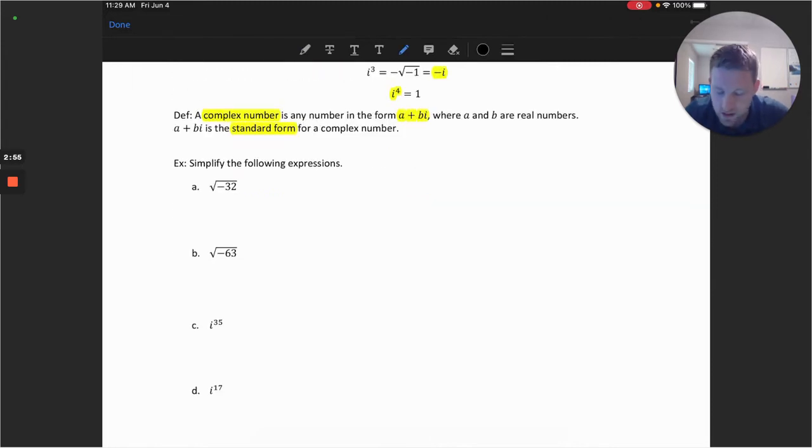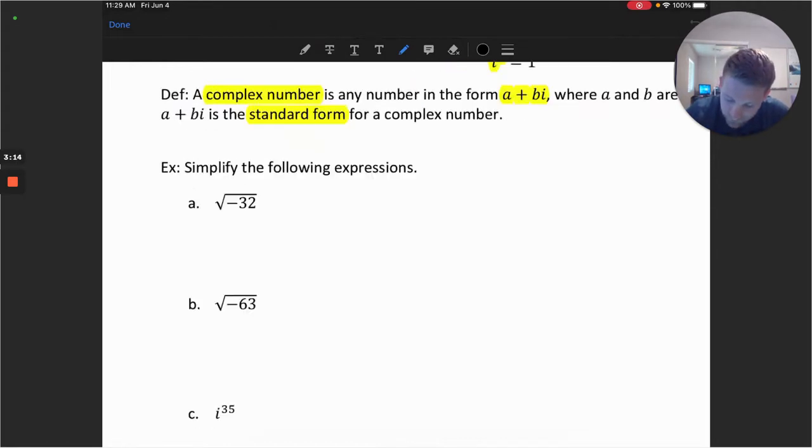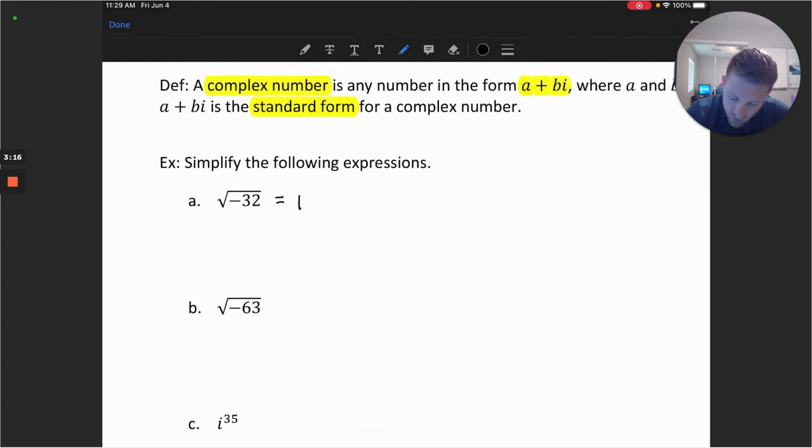So let's take a look at question A, the expression the square root of -32. When I want to consider simplifying a root like this, there's really 3 components I want to break this down into. This square root we can rewrite with a square root of -1 times a multiple of 32. And 32 itself we can break down as a perfect square times some multiple.